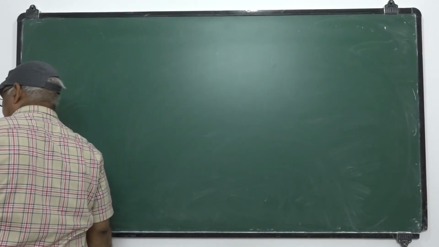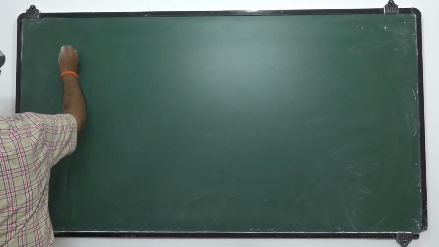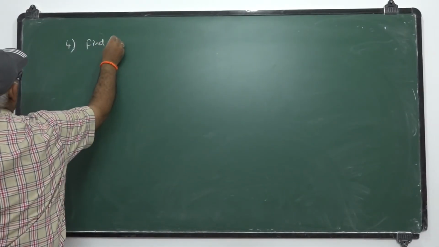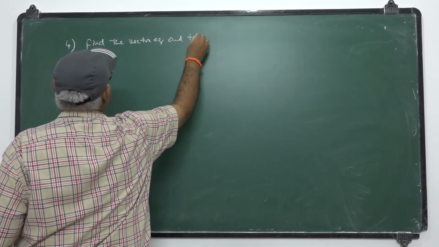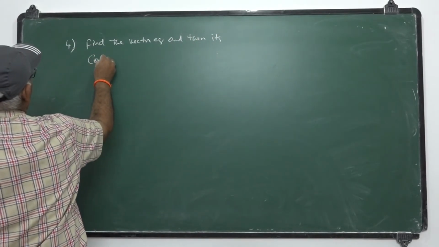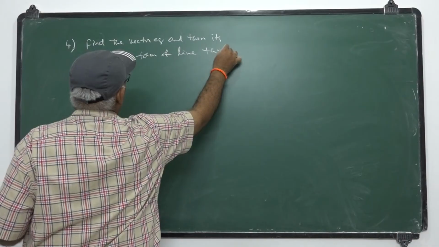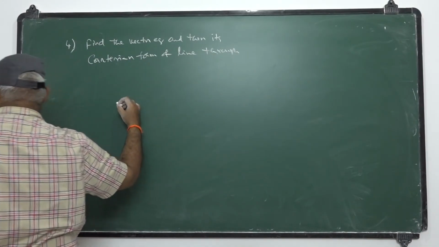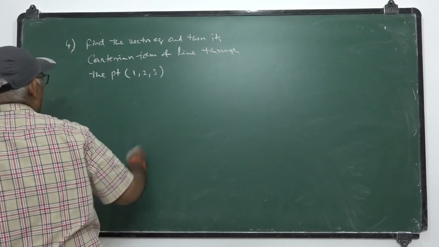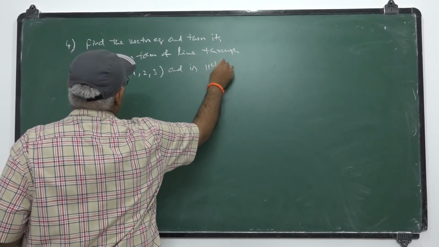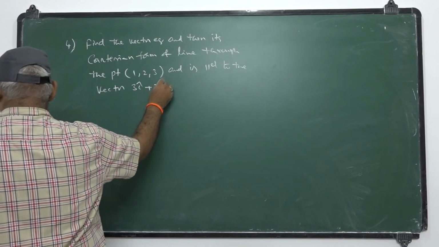Next one. Fourth one. Find the vector equation and then its Cartesian form of the line through the point 1, 2, 3 and parallel to the vector 3i plus 2j minus 2k.